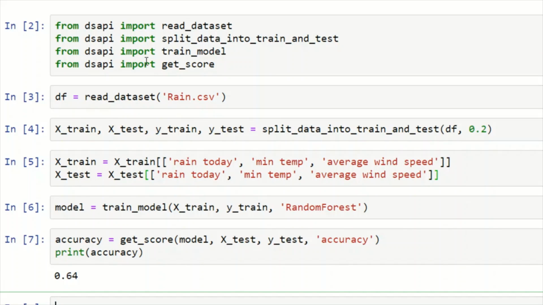Okay, now I want to try to improve my model by removing the average wind speed feature, which I believe is not relevant to my model, and then I train and evaluate my model again.